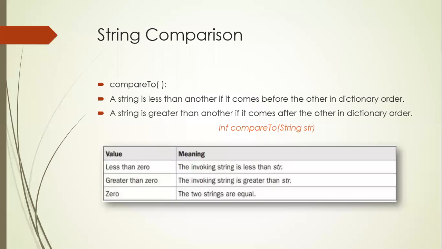What is this method? This will compare two strings and return three different kinds of values. If two strings are equal, it will return 0. If the first string is greater than the second string, it will return a value greater than 0. If the first string is less than the second string, it returns a value less than 0. How are you going to use it? I'm typing in the chat box.